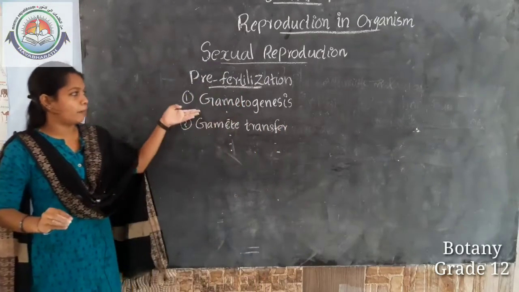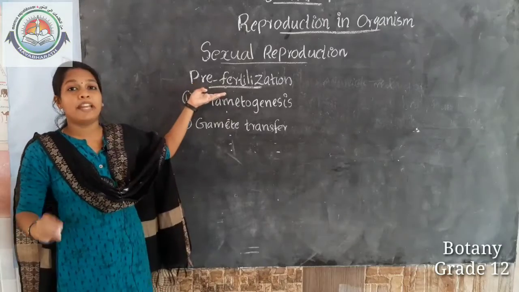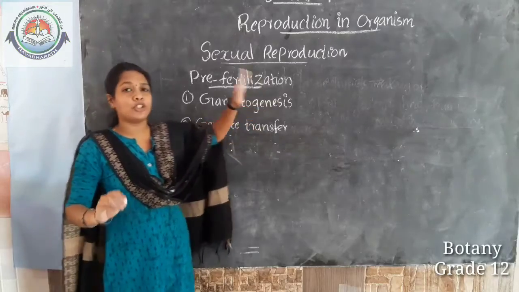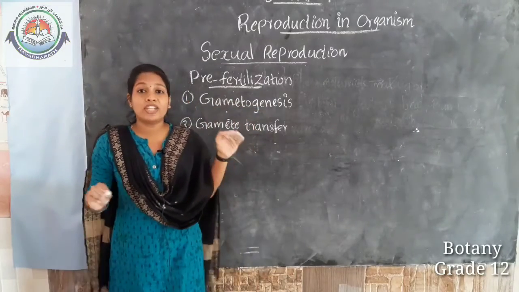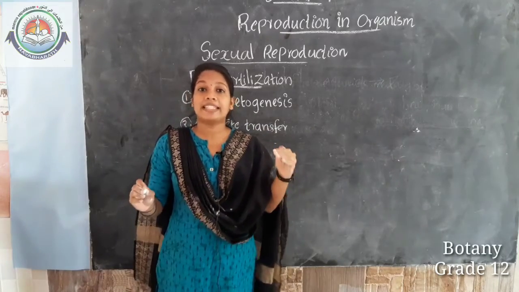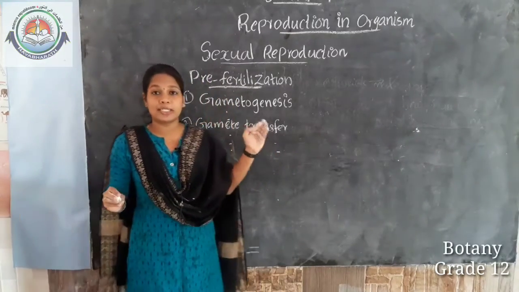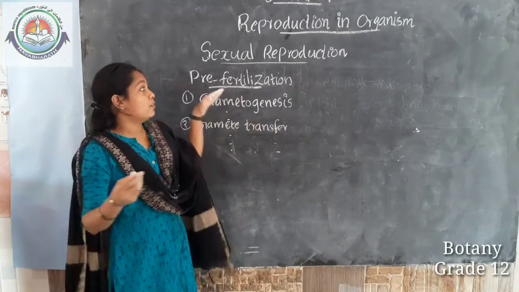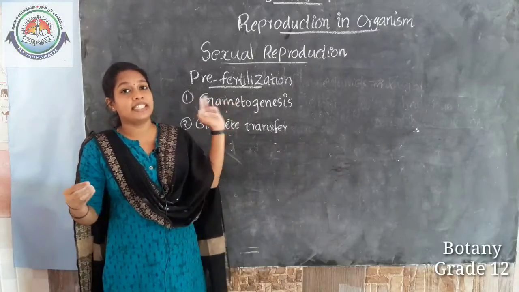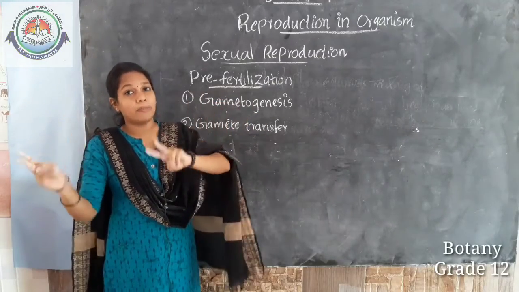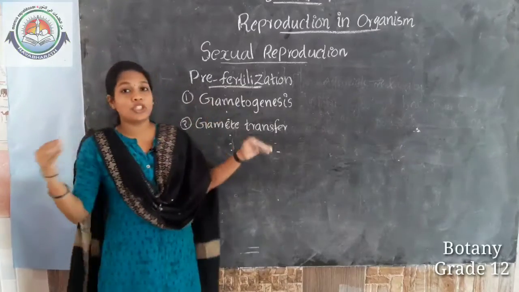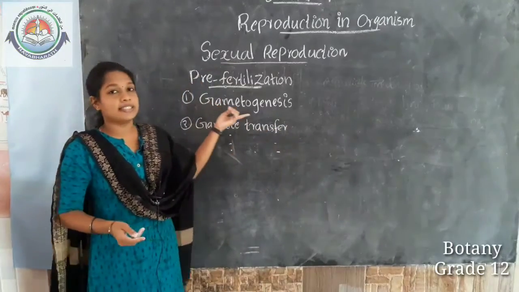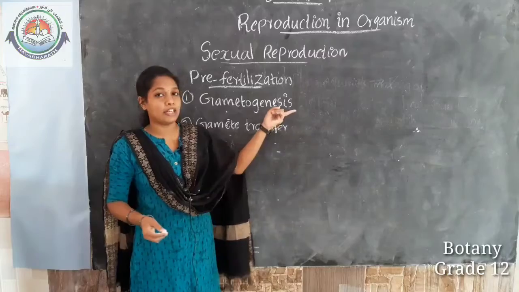These 2 are the major stages included under pre-fertilization events. Gametogenesis means the formation of male and female gametes. As we all know, sexual reproduction involves the formation of male and female gametes. So, through gametogenesis, the male and female gametes are formed.